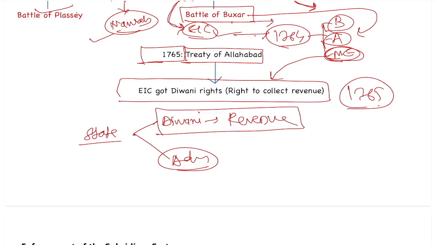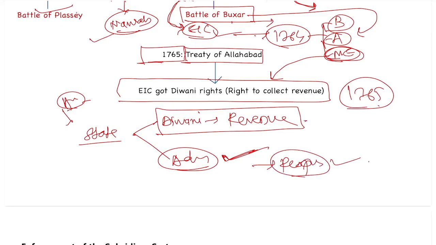They had the chance to completely annex the state of Bengal, but at this stage they didn't want the administration, because administration is a responsible work. So they didn't want to take this responsibility. So they just got the Diwani right in 1765.